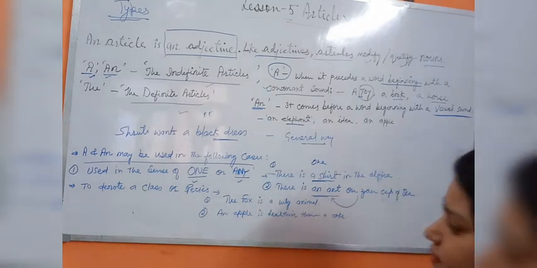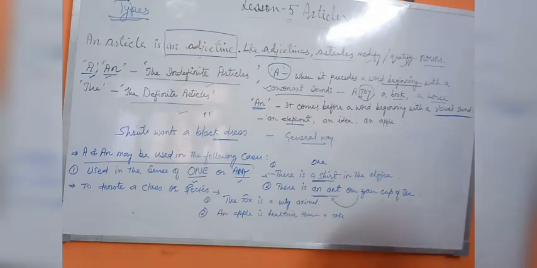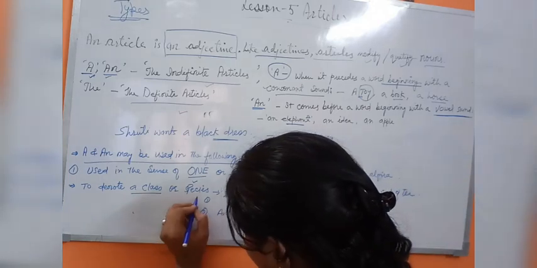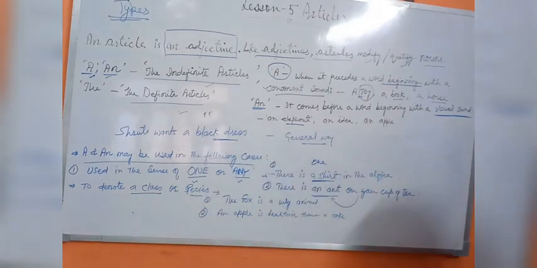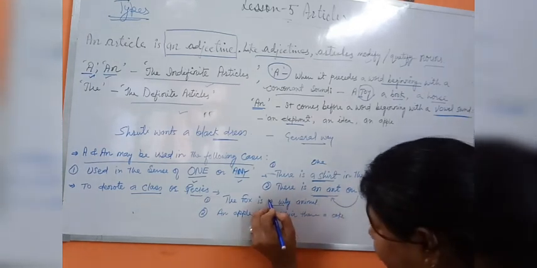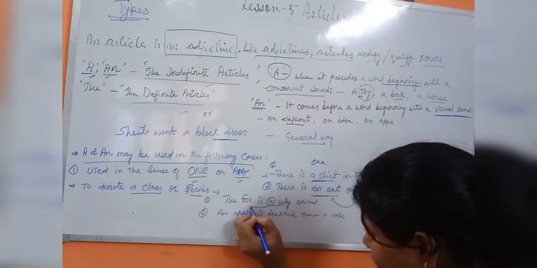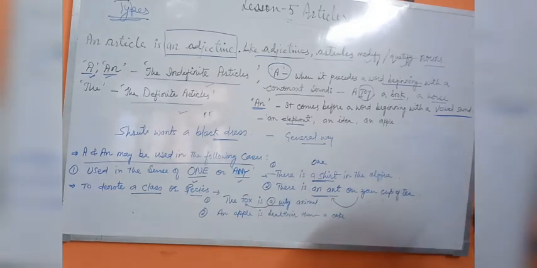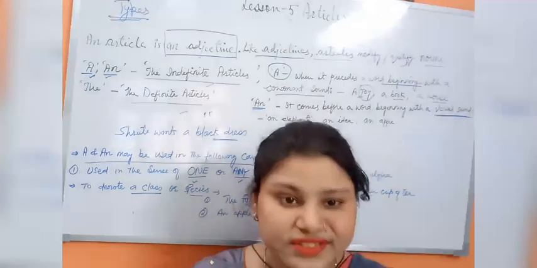So students, you can see that there are two examples that denote what? A class or species. The fox is a wily animal. So the word is talking about the species or the class of all foxes.